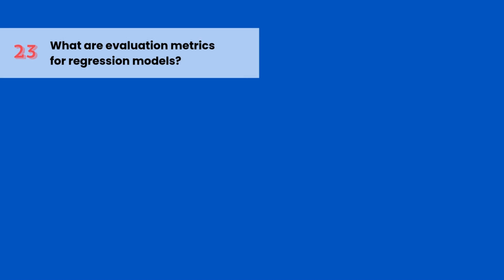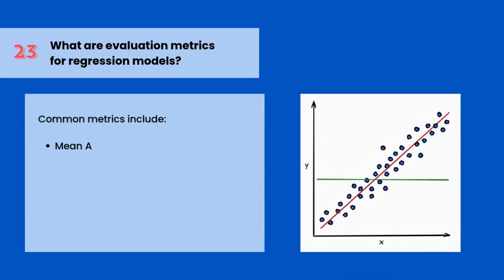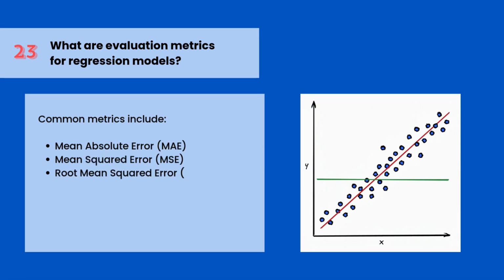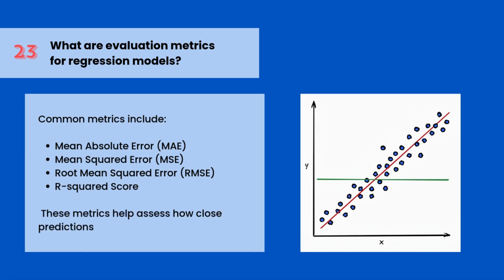What are evaluation metrics for regression models? Common metrics include mean absolute error (MAE), mean squared error (MSE), root mean squared error (RMSE), and R-squared score. These metrics help assess how close predictions are to actual values.